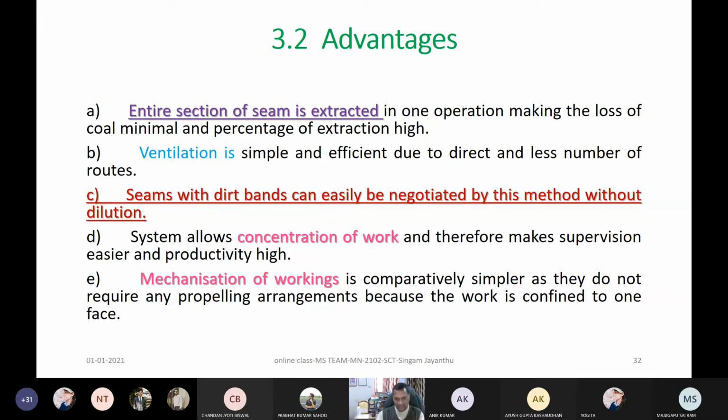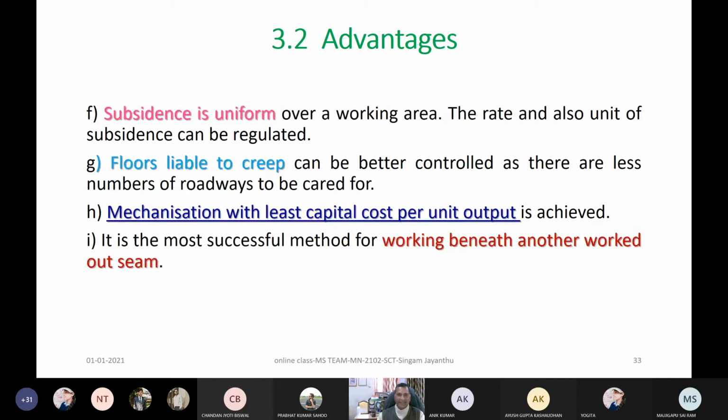Then it is very easy to negotiate or to solve any problems and then improve the technologies or think about any better innovative solutions for getting more efficient performance of those working places. These are all the advantages of the long wall.